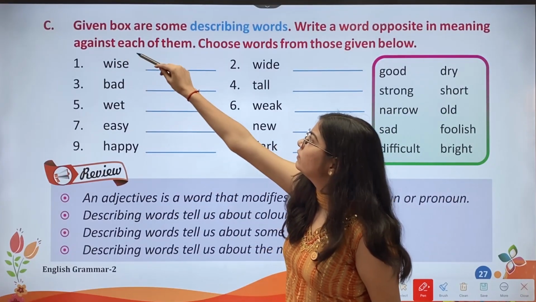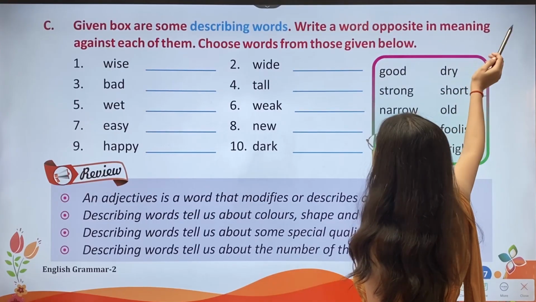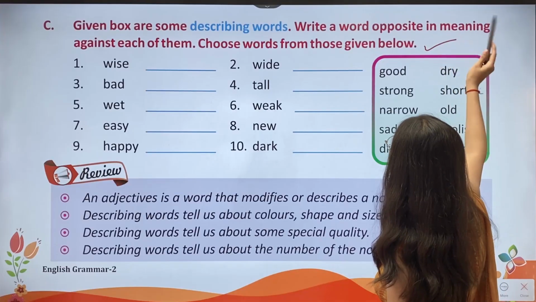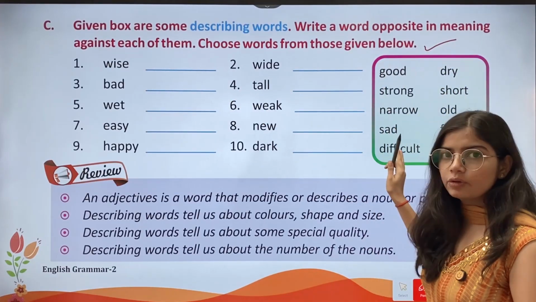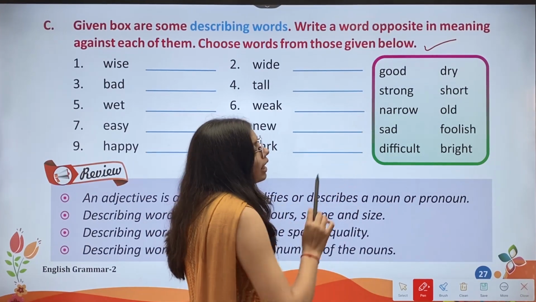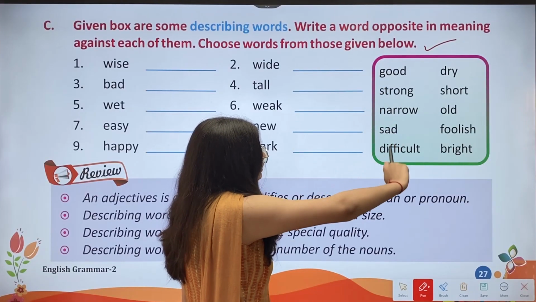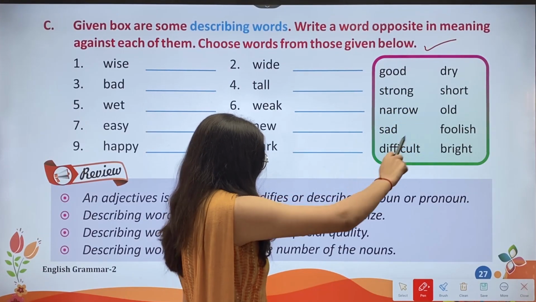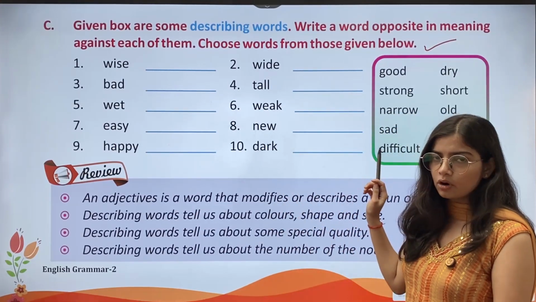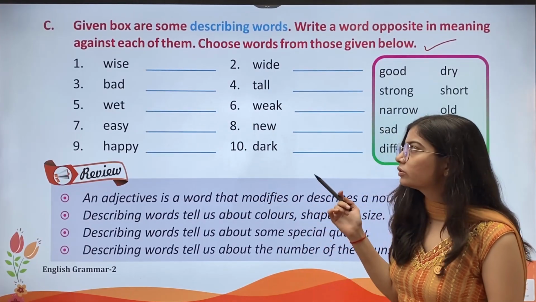Now we have C, given box are some describing words. Write a word opposite in meaning against each of them. Choose words from those given below. So in this box here, you can see we have so many words and these all are describing words. I'll read these words. Good, strong, narrow, sad, difficult, dry, short, old, foolish, bright. And here also these all are describing words. We have to write from the box the opposite words of these. Okay, so let's do this question.